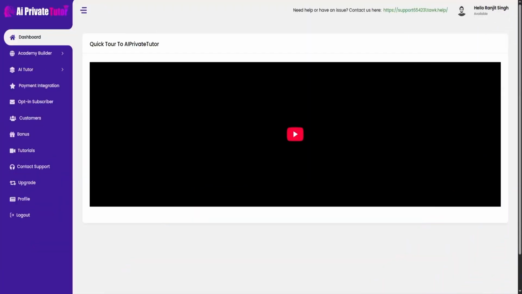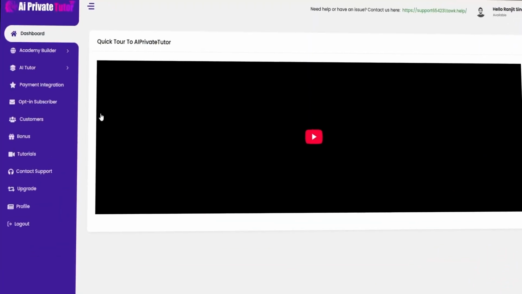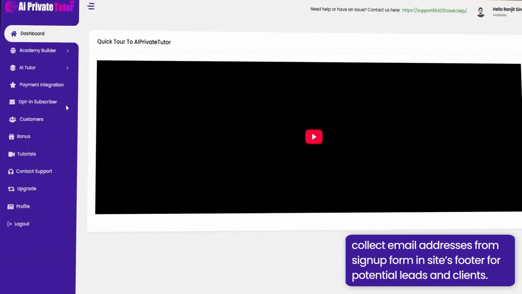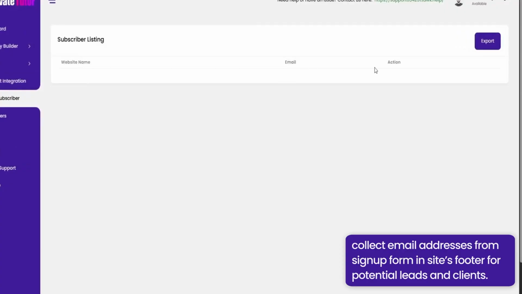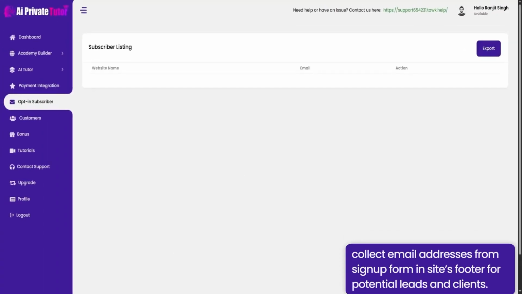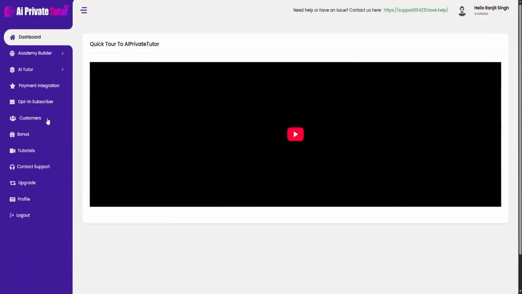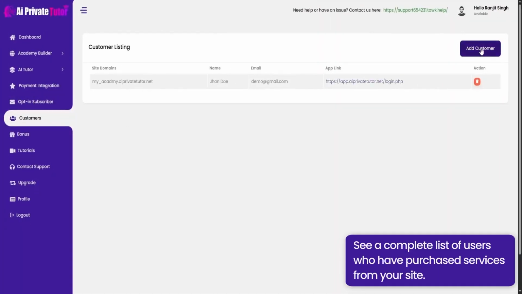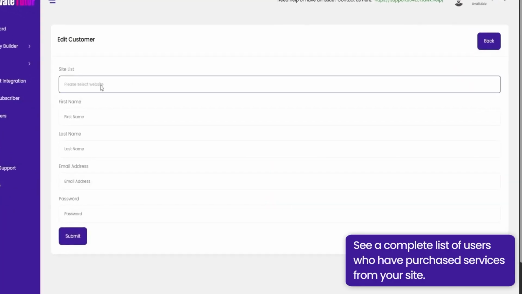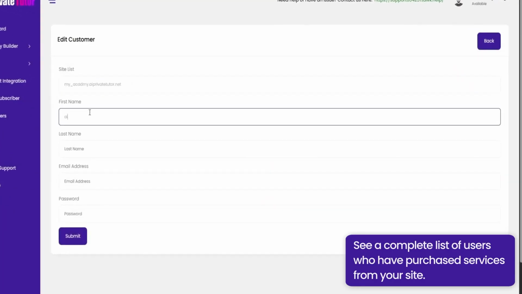Opt-in subscribers. This section displays the email addresses collected from the sign-up form in your site's footer. These contacts are potential leads and future clients who have shown interest in your services. Customers. Here, you'll see a complete list of users who have purchased services from your site. This makes it easy to track sales and manage your clients.